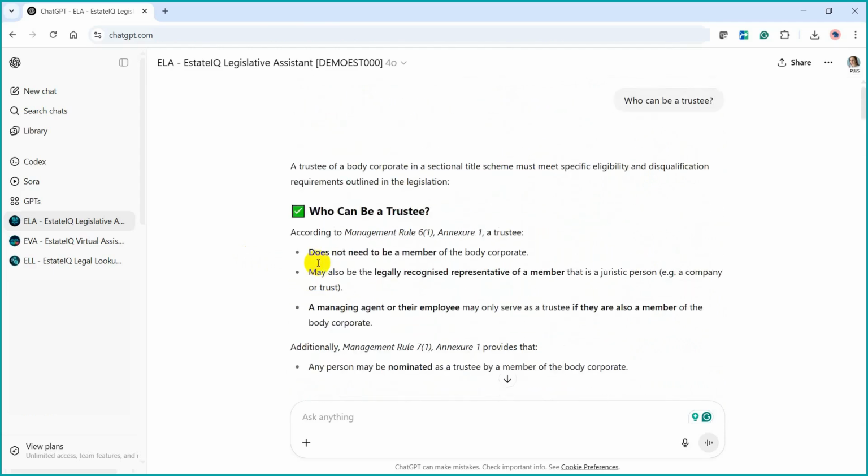Next up, the EstateIQ Legal Lookup for verbatim legal quotes.